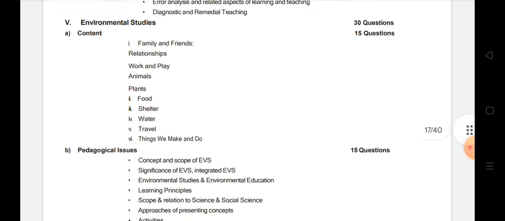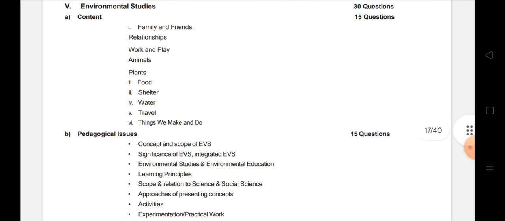Now environmental studies, this is the lottery subject. What subject? Lottery subject, which means you can score the maximum in environment. It is very easy, it is the easiest of all the subjects. If you are smart enough, if you are hardworking enough, you can score 30 out of 30 in EVS, because nothing is there. It is very simple, right? If you can score 30 out of 30 in EVS, it will be very, very helpful for you, and I can help you with EVS. In fact, I will help you with all the subjects, but with EVS also I can definitely help you.